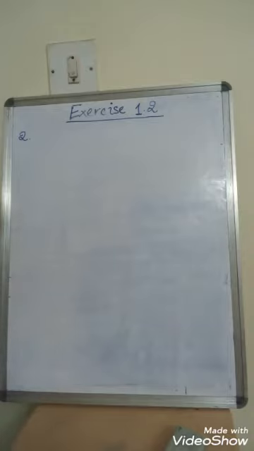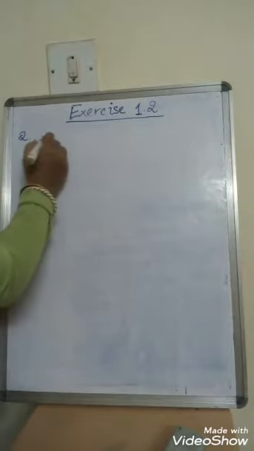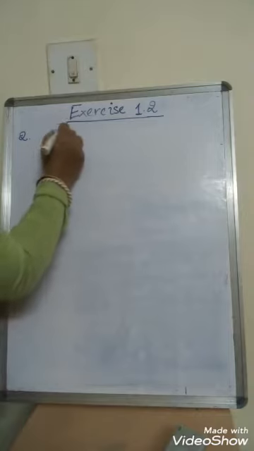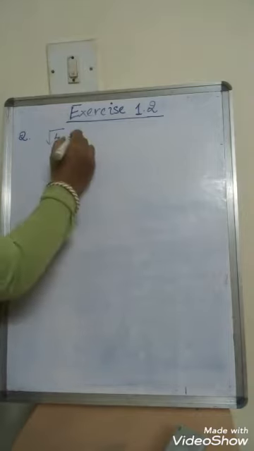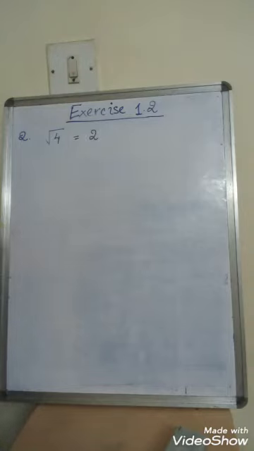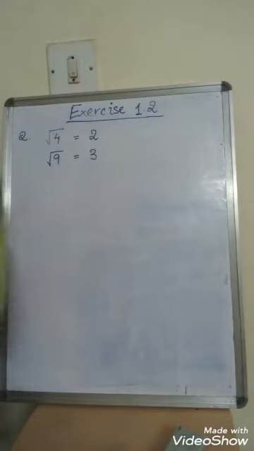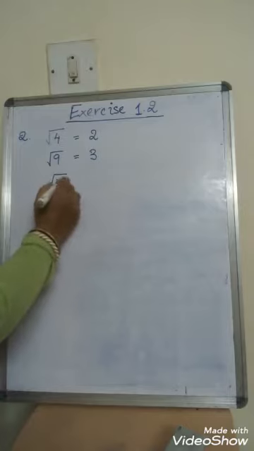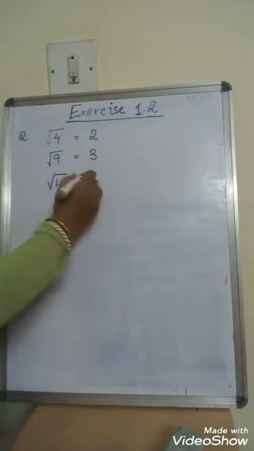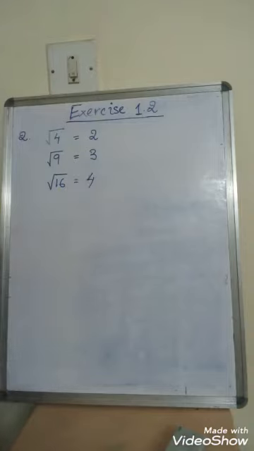Now here they have asked you, are the square roots of all positive integers irrational? Right? Now let us take an example. Let us take the example of square root of 4. So what is the square root of 4? It's 2, right? Then next let us take an example of square root of 9. So what is square root of 9? It's 3. Then let us take square root of 16. So square root of 16 is 4, right?